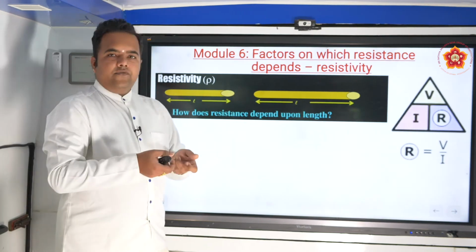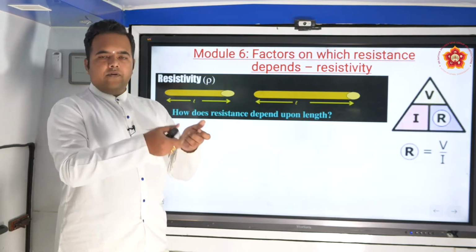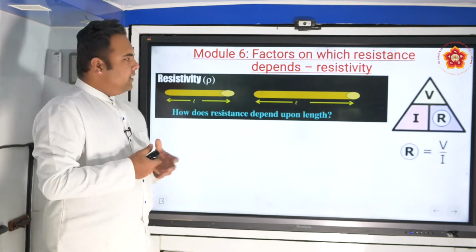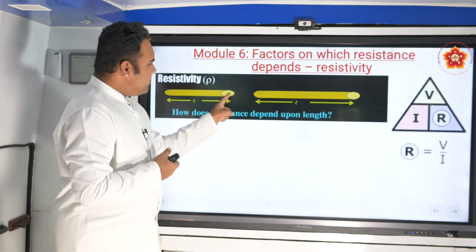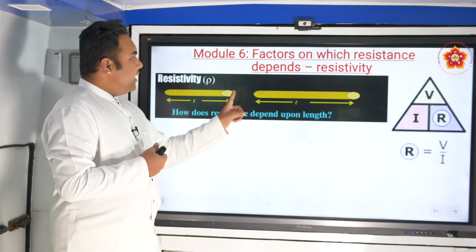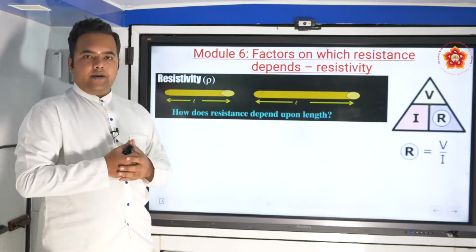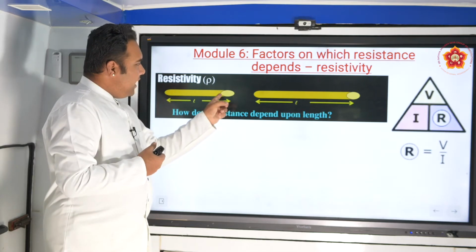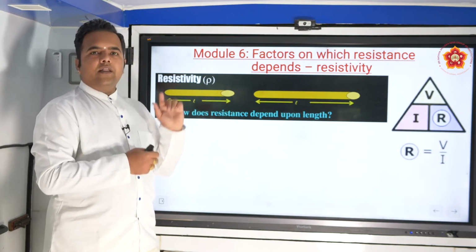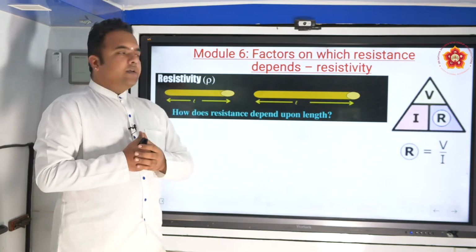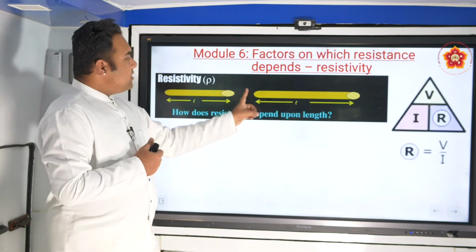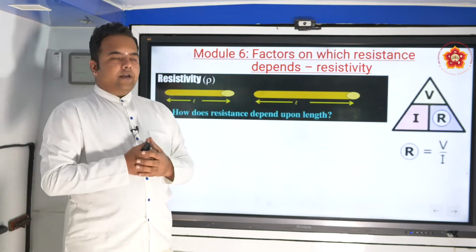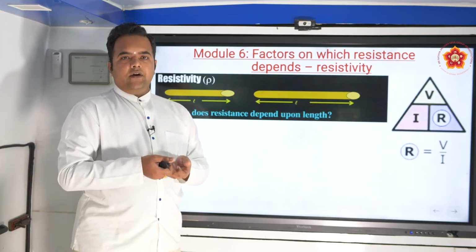Suppose you immerse these two pipes in the direction of flow of the water current. Let's see what will happen. Water flows from one end and comes out from the other end. Water takes a longer time to flow where the length is more. With the shorter length, water flows over this obstacle called the pipe and can flow easily. With a longer length, water has to travel all this length and then come out so that it can have a free movement. The same way, suppose you have two conductors of two different lengths.